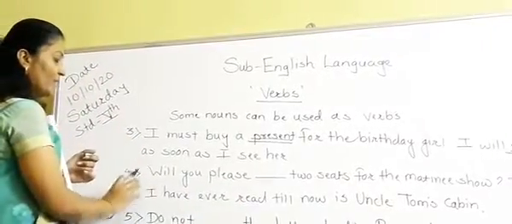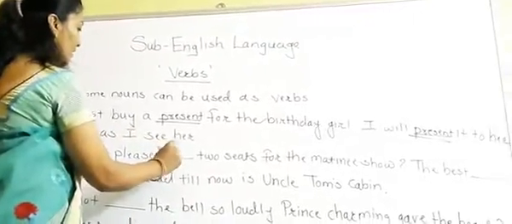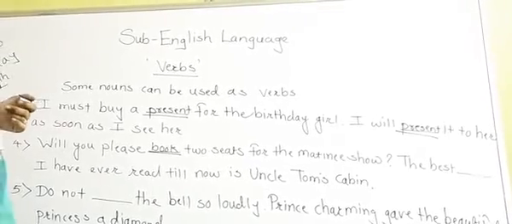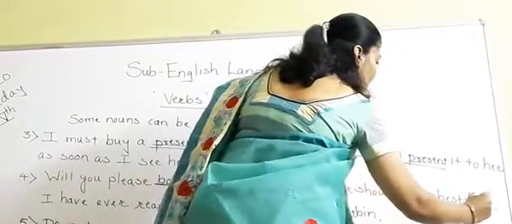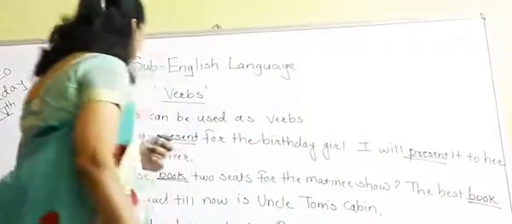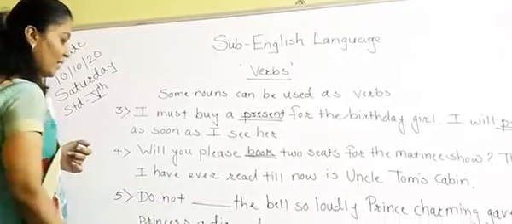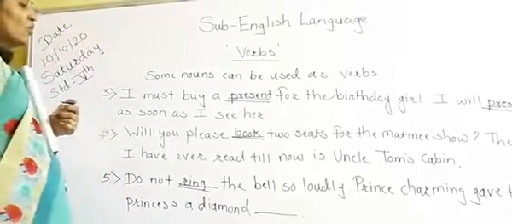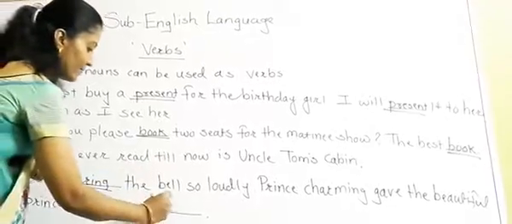Now see the fourth one, will you please dash 2 seats for the matinee show. So we will use here the word book. Will you please book the 2 seats for the matinee show, the best book. So we are going to write down here book. The best book I have ever read till now is Uncle Tom's Cabin. Now fifth one, do not dash the bell. So we will use here the word ring. Do not ring the bell so loudly. Prince Charming gave the beautiful princess a diamond ring.